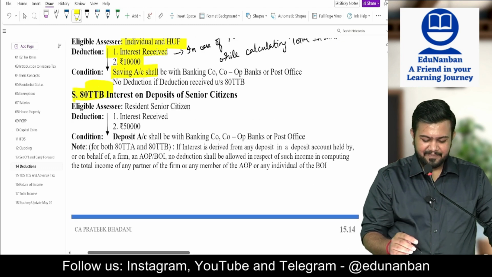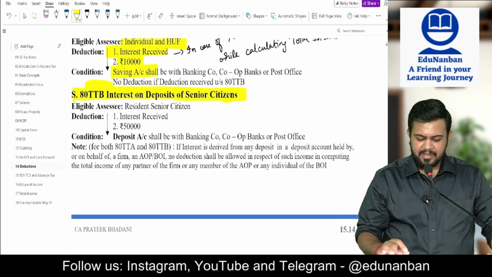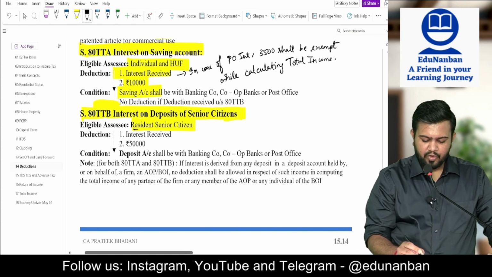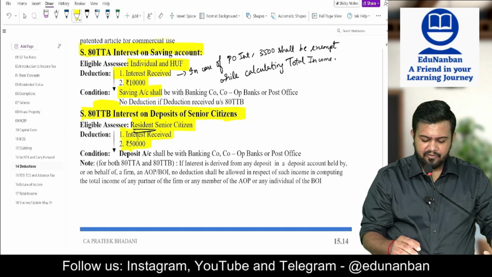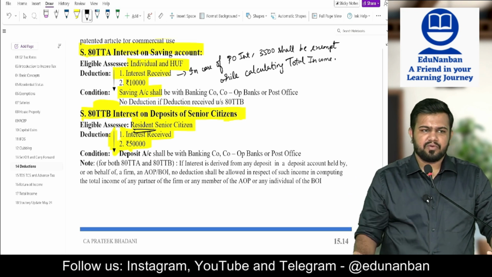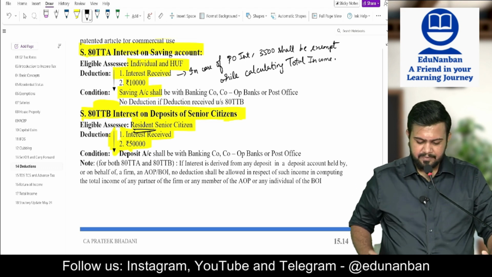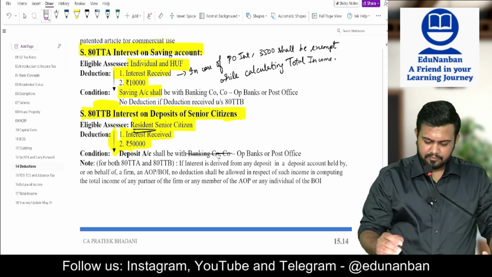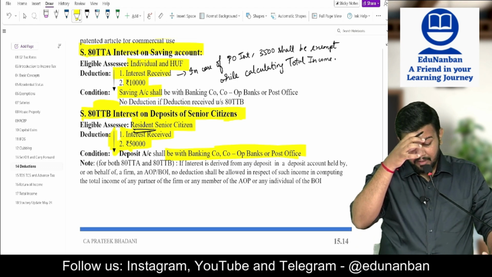80TTB, interest on deposits of senior citizens. Now for senior citizens, 80TTB is applicable, only for resident senior citizens. Deduction is how much? Interest received or 50,000, whichever is lower. And listen here, not only savings bank interest, FD is also included: savings bank interest, fixed deposit, recurring deposit, that is also included. But the deposit should be with a banking company, cooperative bank or post office.